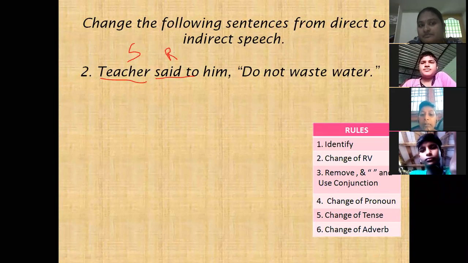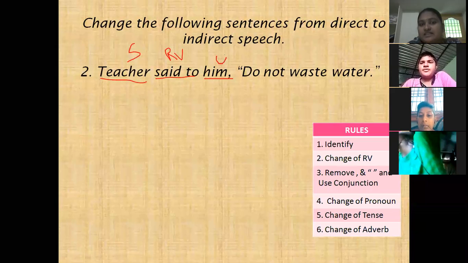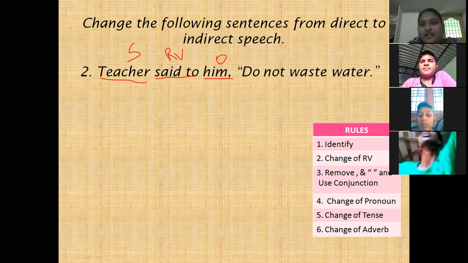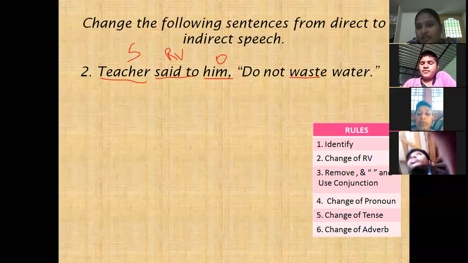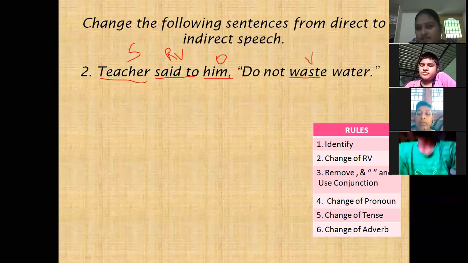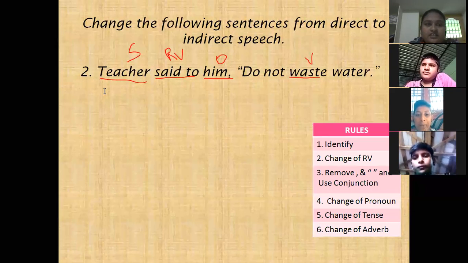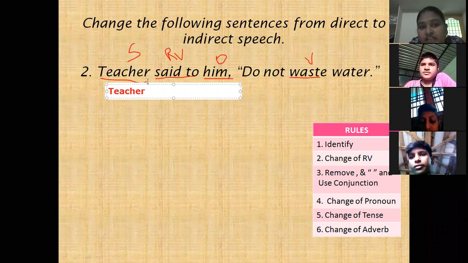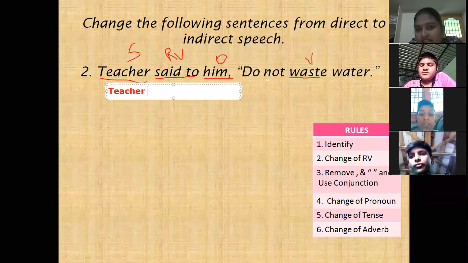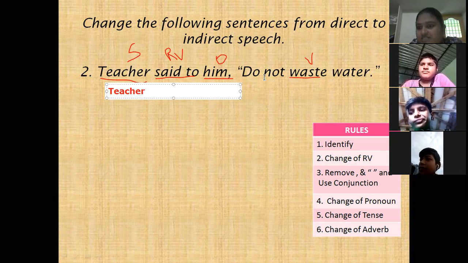And next, here the reporting verb is said to, and him is the object. And next, here there is no person. Here the verb is waste, no adverb. Now start telling the answer. Teacher. Here 'said to' changes according to the given sentence. 'Don't waste water' is it a request, suggestion or order?